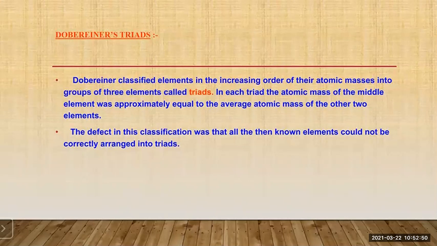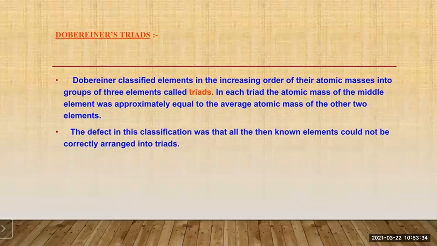So what he has done, he made the group of three elements, each showing the similar chemical properties, and he called them as the triads. Okay, pay attention. This is very important. What he has done, Dobereiner classified the elements in the increasing order of their atomic masses into the group of three elements, and he called them as the triads. Got it? So in each triad, the atomic mass of the middle element was approximately equal to the average atomic mass of the other two elements.